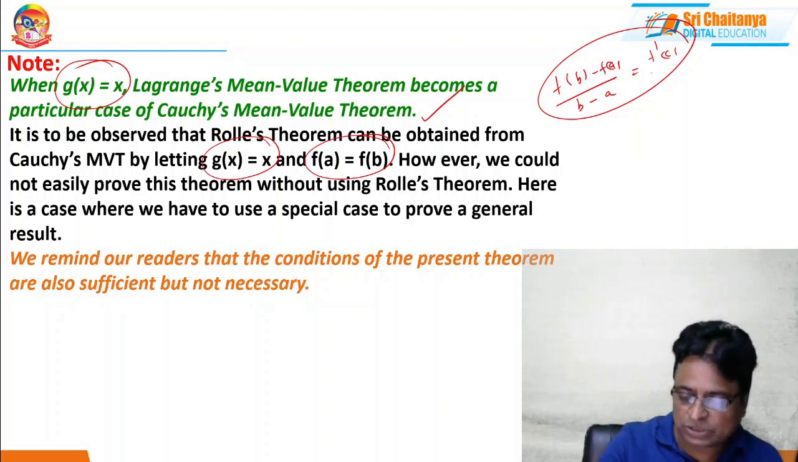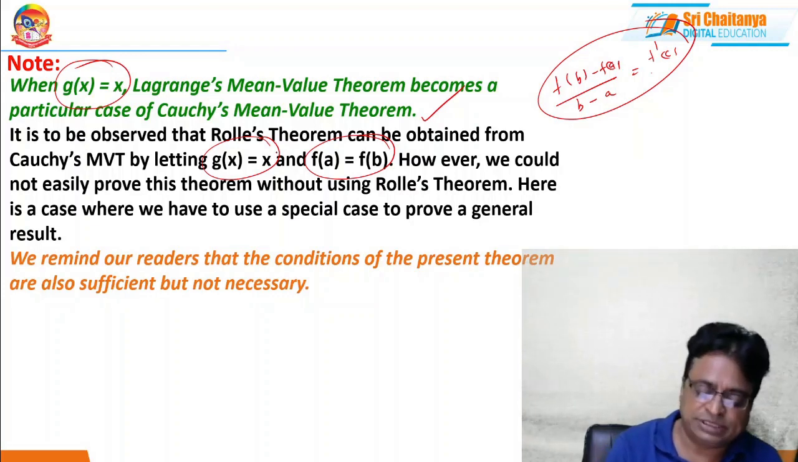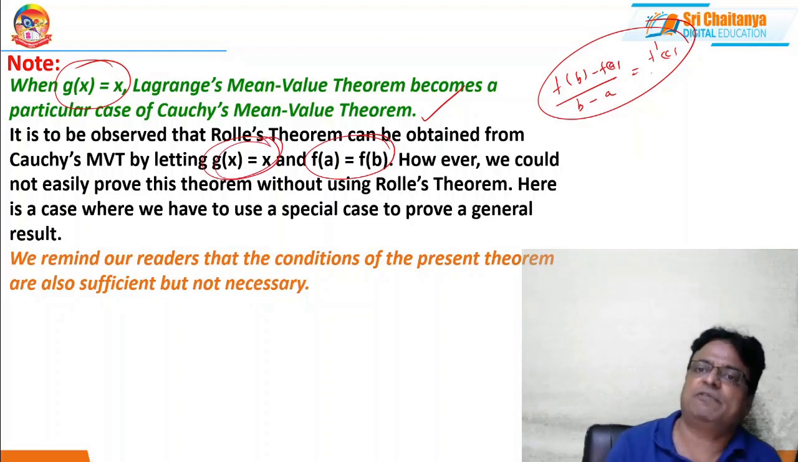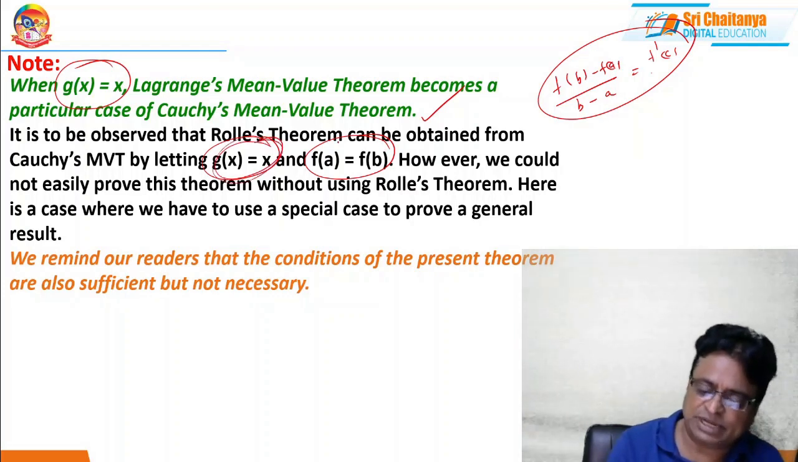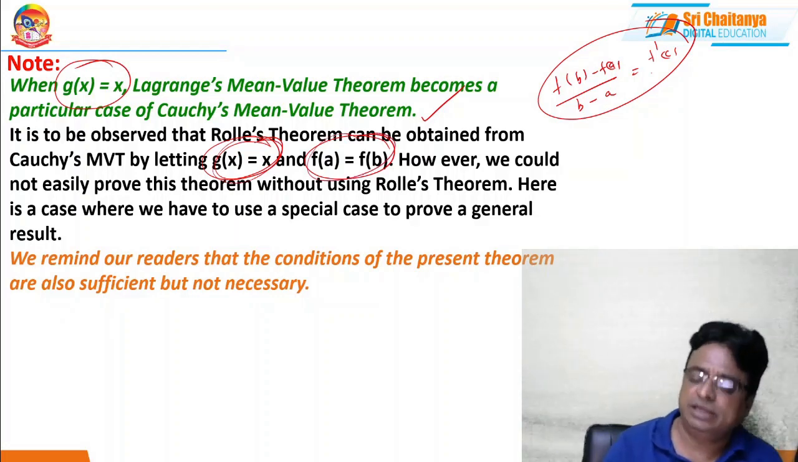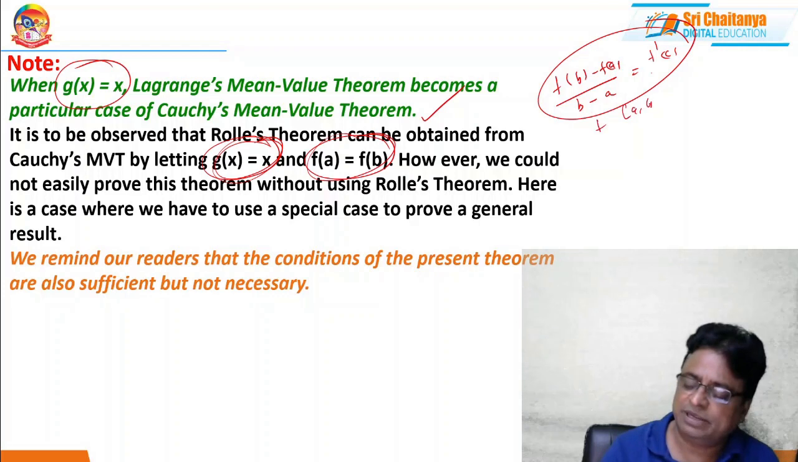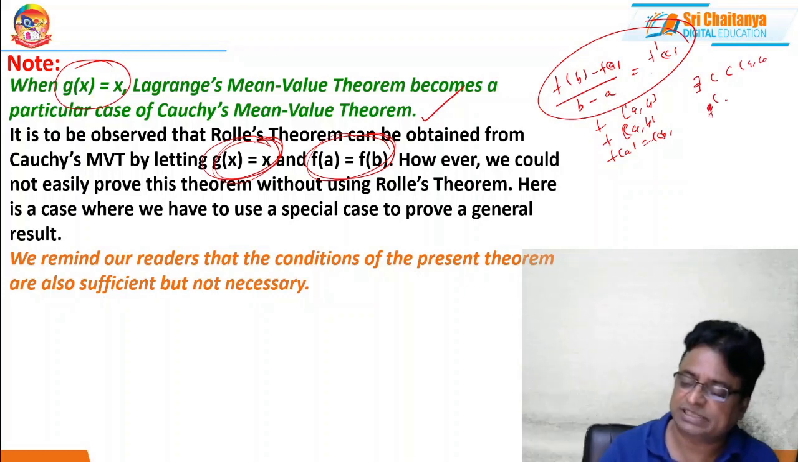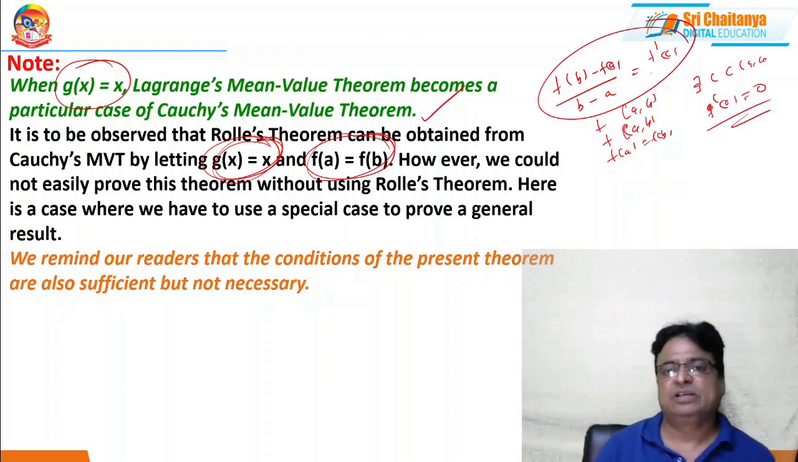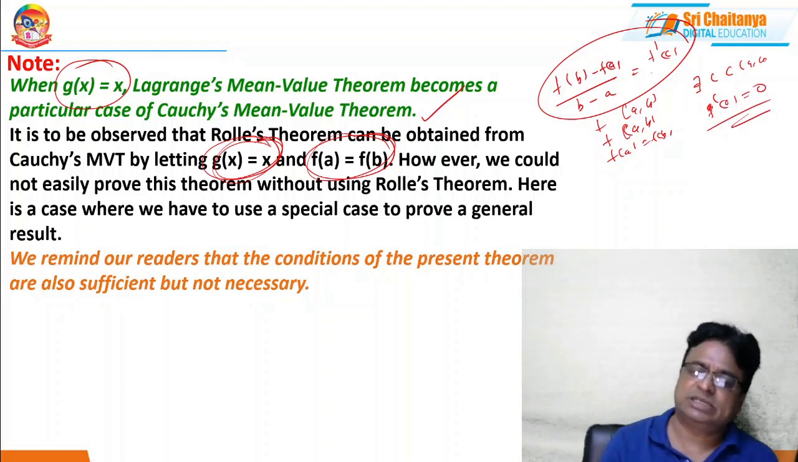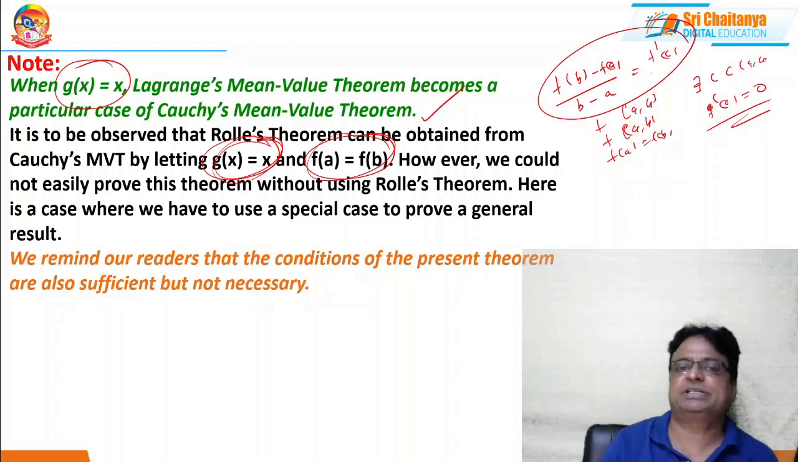Or to extract Rolle's theorem from Cauchy's theorem, what to do? You just take g of x equal to x and f of a equal to f of b. Then automatically f is continuous in the closed interval ab and f is derivable in the open interval ab, and moreover f of a equals f of b. Then there exists a point c belonging to the open interval ab such that f dash of c equals 0. So this implies Rolle's theorem. So we can extract Lagrange's as well as Rolle's theorem with the help of Cauchy's mean value theorem by selecting specific functions.